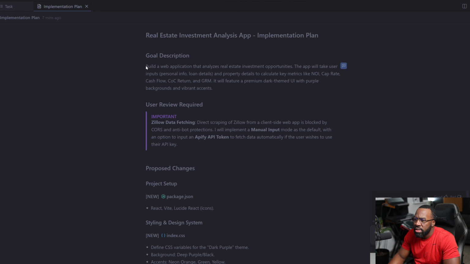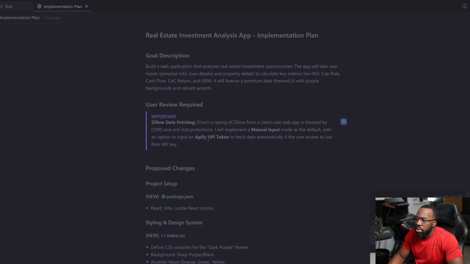So, okay, it understands the goal is to build a web app that analyzes a real estate investment opportunity. It'll take in some user info, and it will use that to calculate these financial metrics that we just went over. This is important. It's calling out something for me. Hey, Zillow data fetching: direct scraping of Zillow from a client-side web app is blocked by CORS and anti-bot protections. Antigravity is smart enough to realize that and says, hey, we can't do this. So I'm going to do a manual input mode for now.